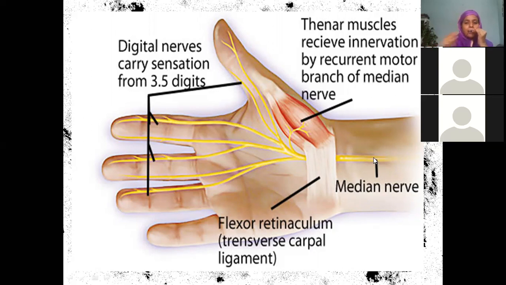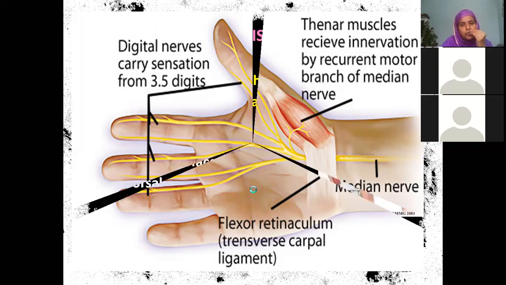At the same time, if this nerve is compressed in the flexor retinaculum, if there is any infection or compression here, you call it carpal tunnel syndrome. In such a case, the cutaneous supply will be lost, no sensation, and the hand will be flexed like this. We will see claw hand, partial and complete, with the help of pictures. Because this picture is very good, I am giving you a 360 degrees idea of what it actually is.